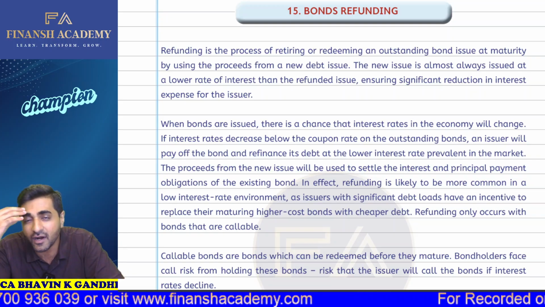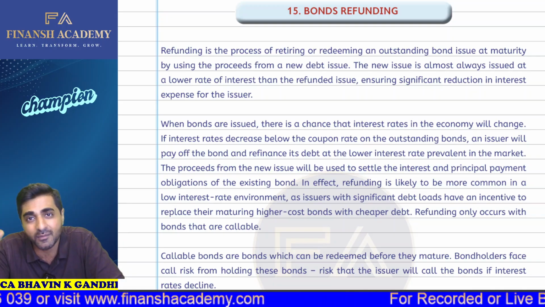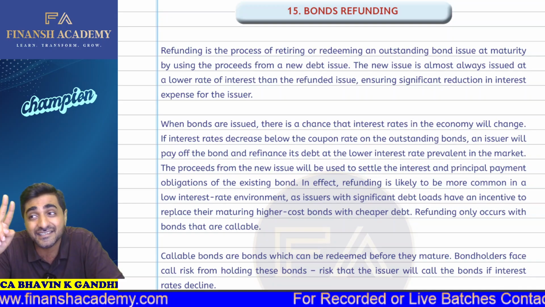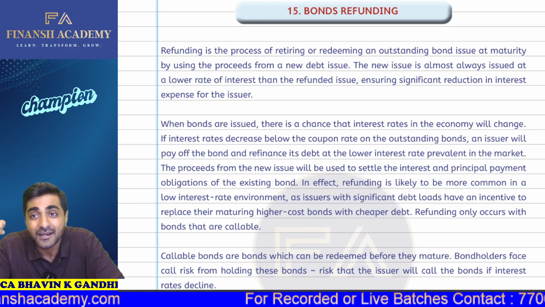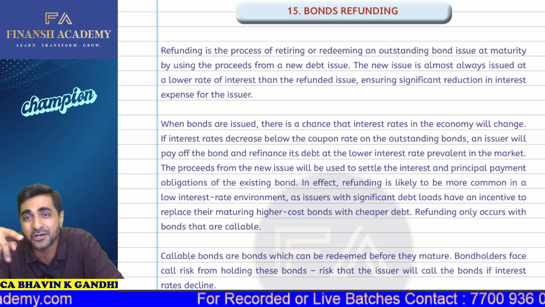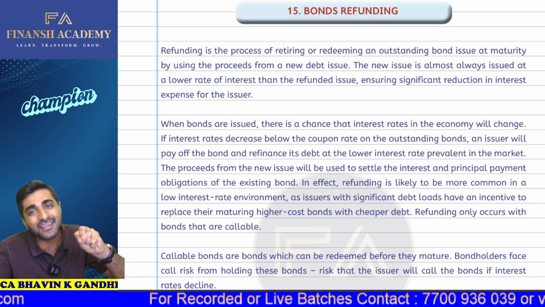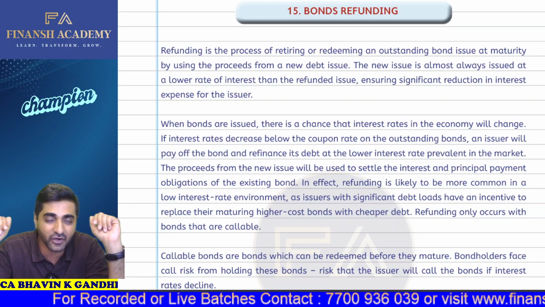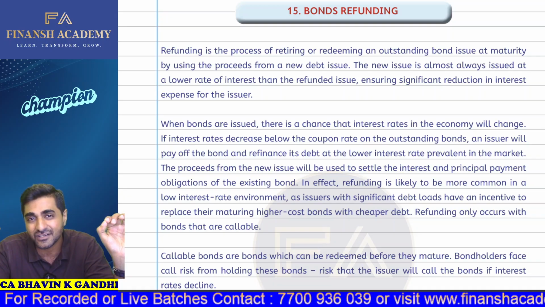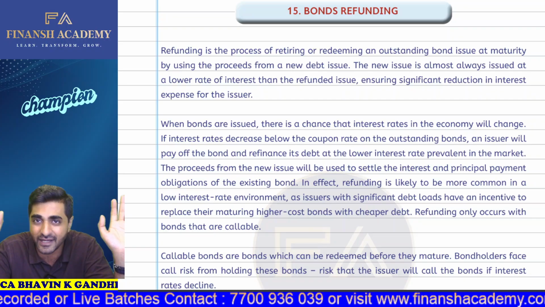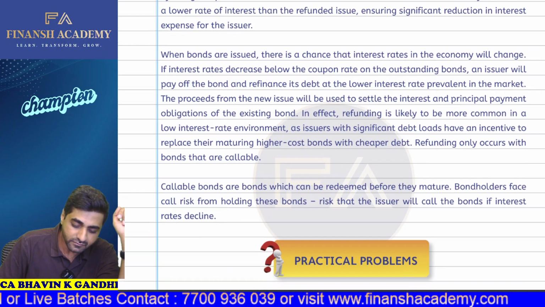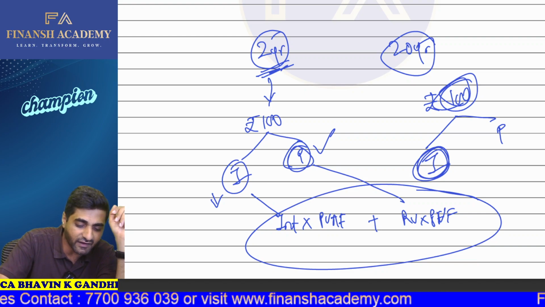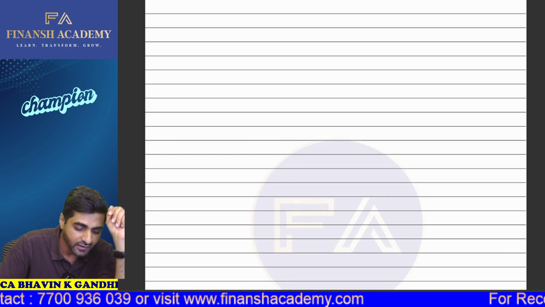Okay. So in bond refunding, basically, you'll always see callable bonds. Company will always exercise the call option when the market interest rates have fallen after some number of years. Number three, the company will issue new bonds at the lower interest rate and, with that money, refund the old bond. That is called bond retirement as well. And we are going to use the NPV decision. If NPV is positive, bond refunding needs to be taken. Now, in this particular case, let's solve one question. Let's just revise this particular question on bond refunding.